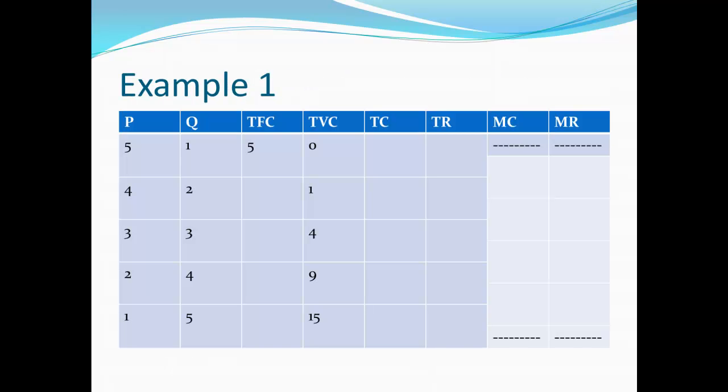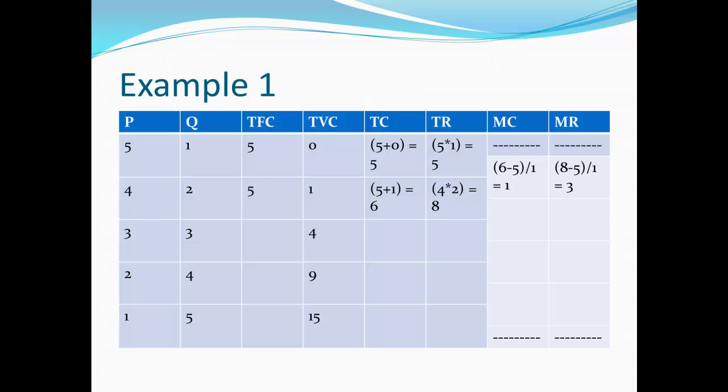Now let's work through an example. In this example, I have a table here with price and quantity, which come from the demand curve. Then we have the total fixed cost, total variable cost, total revenue, marginal cost, and marginal revenue. If you can, pause the video and try to fill this in. I do have a hint on the next slide just to get you started.